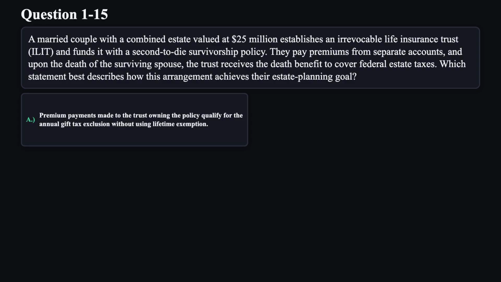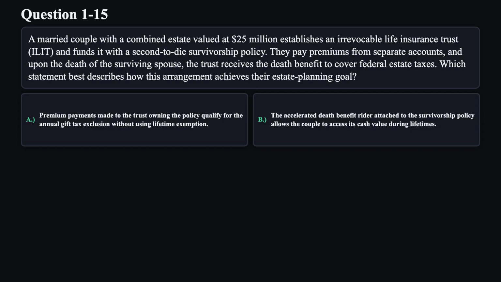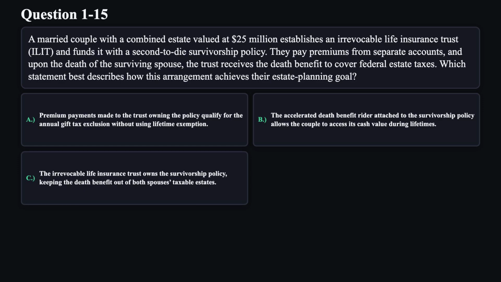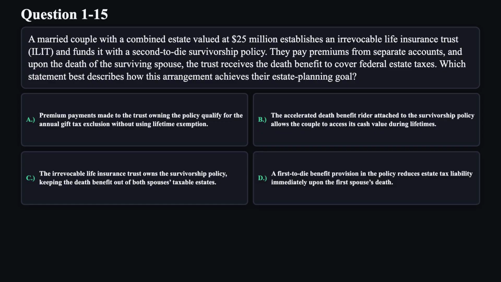A. Premium payments made to the trust owning the policy qualify for the annual gift tax exclusion, without using lifetime exemption. B. The accelerated death benefit rider attached to the survivorship policy allows the couple to access its cash value during lifetimes. C. The irrevocable life insurance trust owns the survivorship policy, keeping the death benefit out of both spouses' taxable estates. D. A first-to-die benefit provision in the policy reduces estate tax liability immediately upon the first spouse's death.